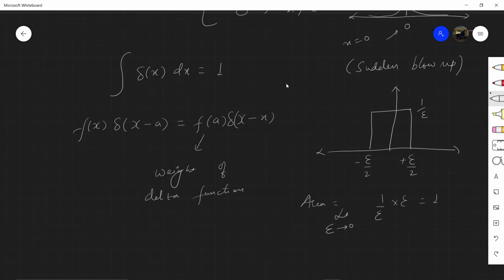And suppose we take the integral, here the limit will be minus infinity to infinity, all space.